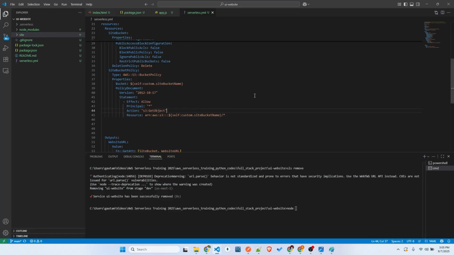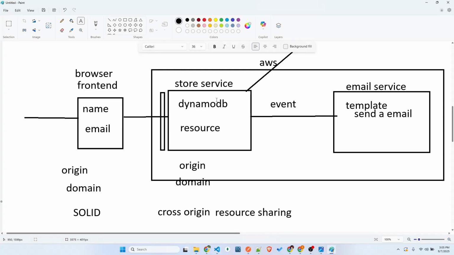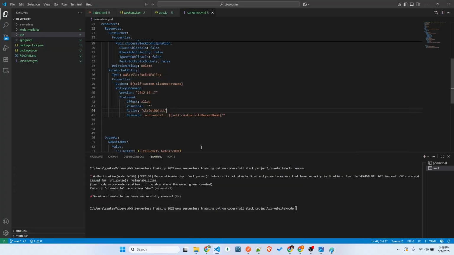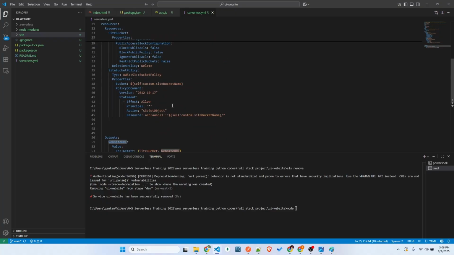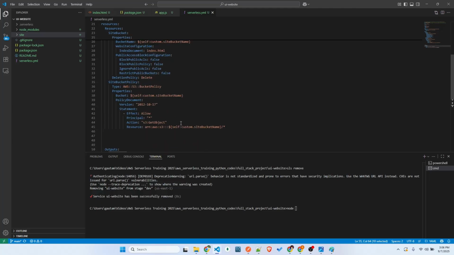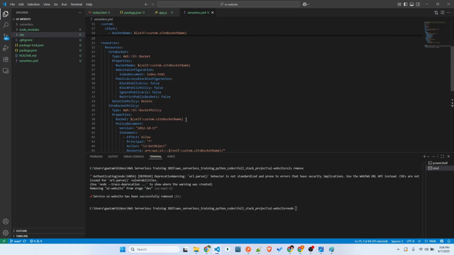We are sending the data to this other serverless. Here we're posting, but for this application, we don't require anything other than get object because we're going to get the index.html page. That's it. And what resources? The entire thing on the S3. But we can always specify which files to be accessed. And that's it. We added this policy and outputs. I'm just giving the website URL, right? Whatever website is getting created, we are going to get the URL. And yep, that's it.